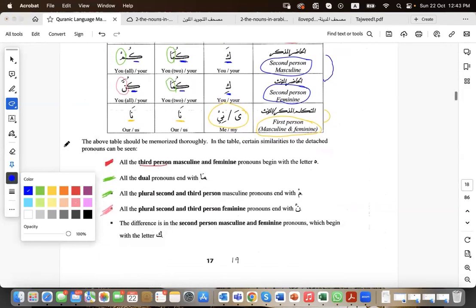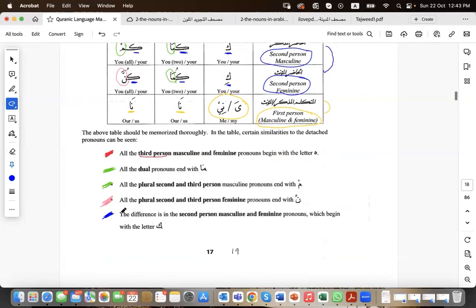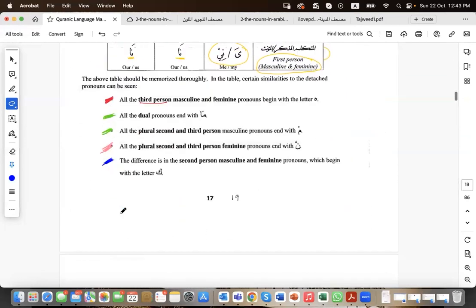As you can see, it is a must for us to know this table by heart. This is something that might take a little bit of time, but it is important for us, because we will not be able to find our way into the ayat, or in Arabic in general, without knowing our pronouns very clearly, whether we are talking about detached or attached pronouns. Now we have been introduced to all the attached pronouns in the Arabic language.